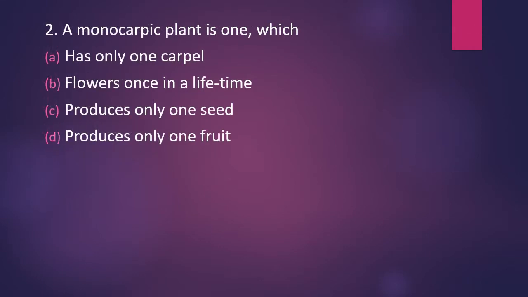Number 2. A monocarpic plant is one which has one carpel, which flowers once in lifetime, produces only one seed, or option D, produces only one fruit. A monocarpic plant is one which. The correct answer is option B, which flowers only once in lifetime.